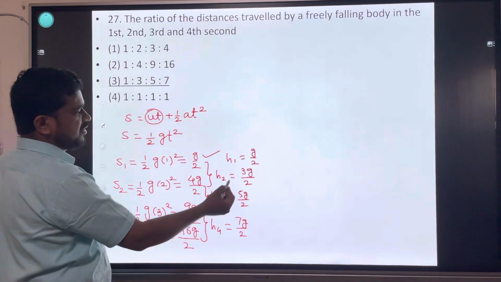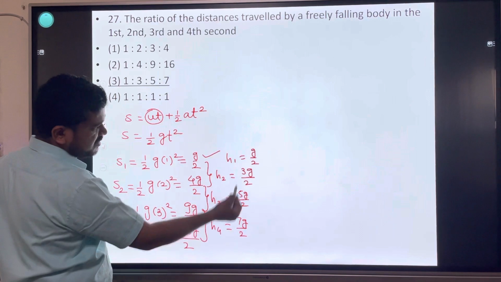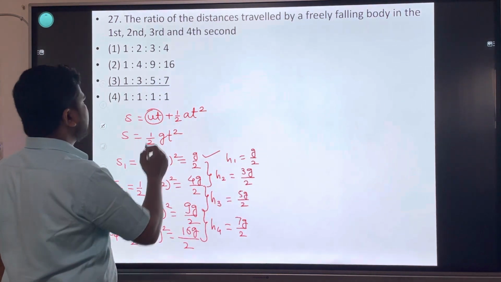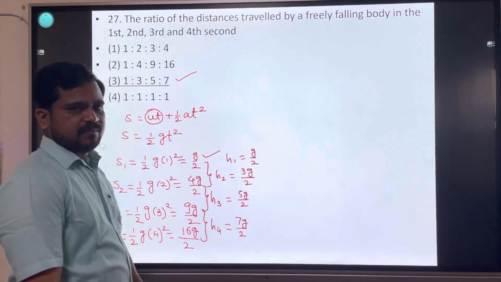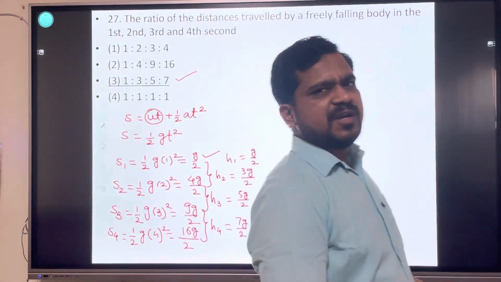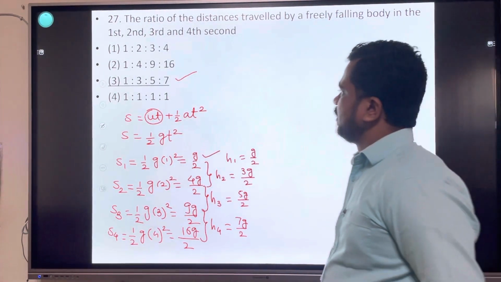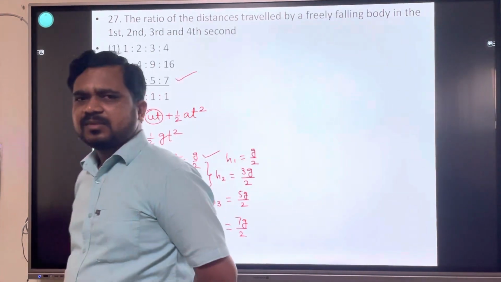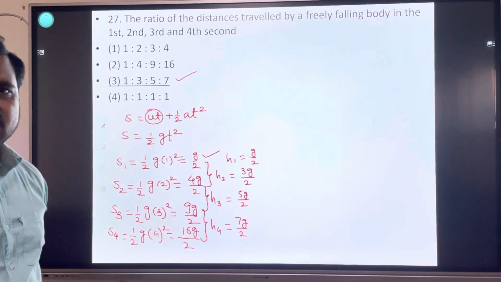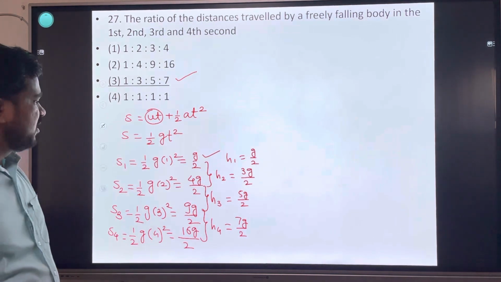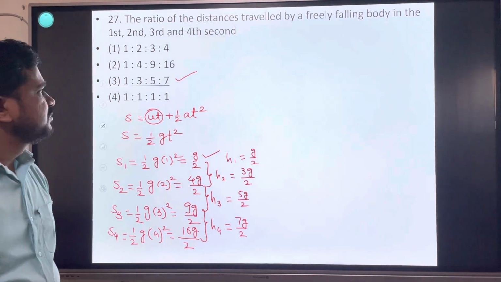Take the ratio of these values. g upon 2, g upon 2, g upon 2 will cancel. 1, 3, 5, 7. 1 is to 3 is to 5 is to 7. Law of odd distances, law of odd numbers. Odd distances मिलते, ध्यान में रखो. अगर रट लिया अच्छा हुआ, नहीं तो इस मेथड से सॉल्व करो.